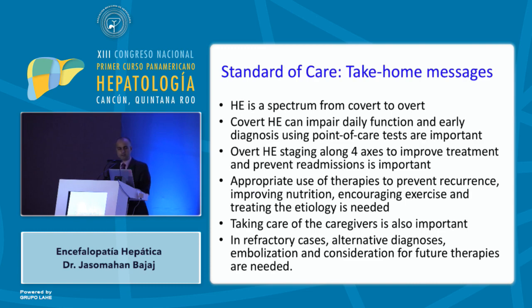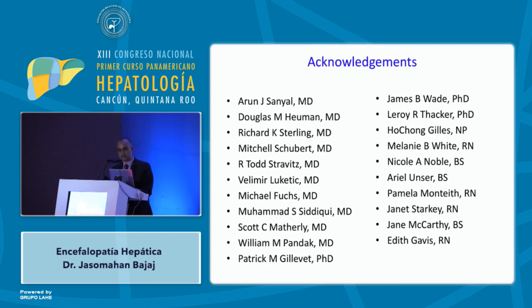So, take-home messages. Hepatic encephalopathy is a spectrum from covert to overt. Covert hepatic encephalopathy can impair daily function, and early diagnosis using point-of-care tests is important. Overt hepatic encephalopathy staging along 4 axes to improve treatments and prevent readmissions is important. Appropriate use of therapies to prevent recurrence, improving nutrition, encouraging exercise, and treating the etiology is needed. Taking care of the caregivers is also important. In refractory cases, alternative diagnosis, embolization, and consideration for future therapies are needed.